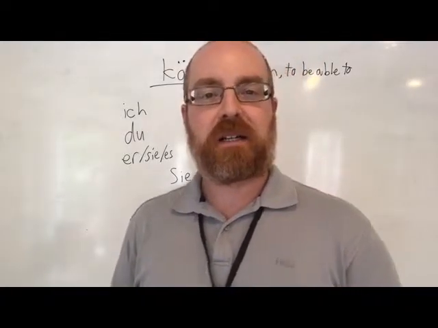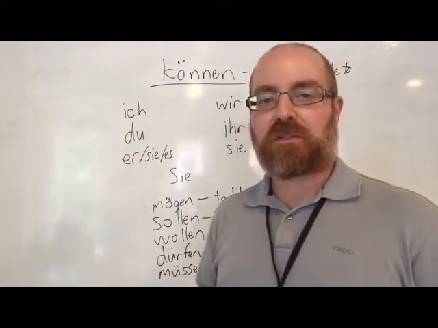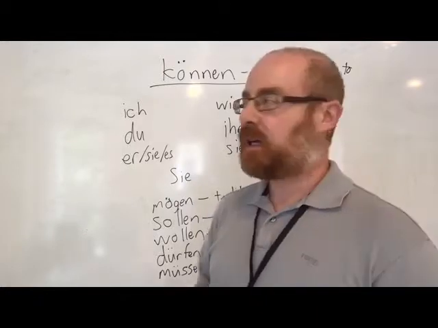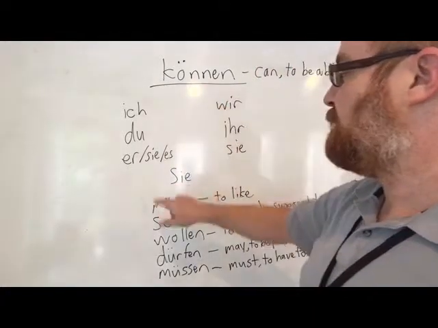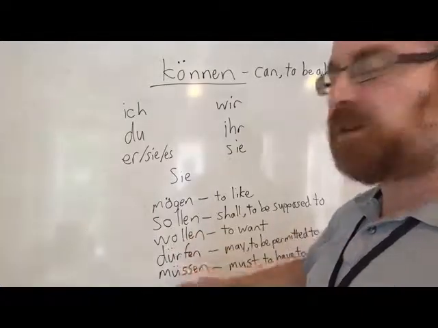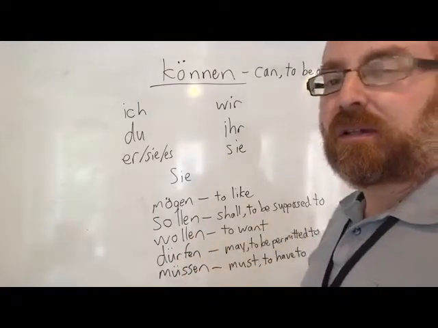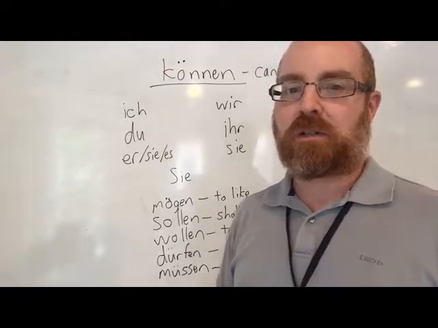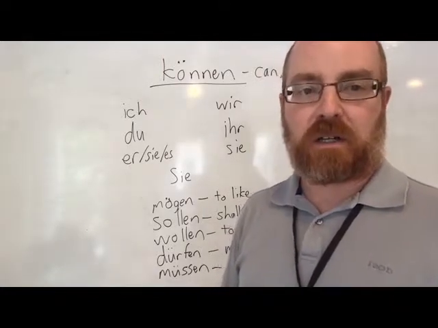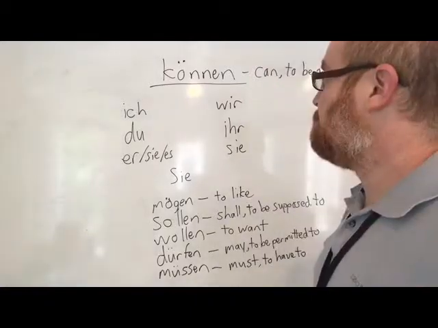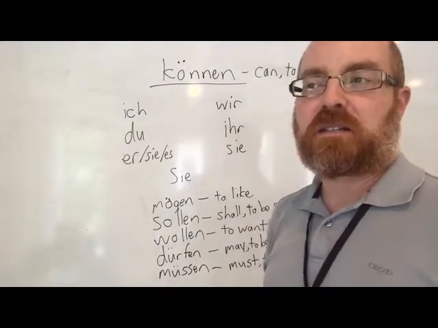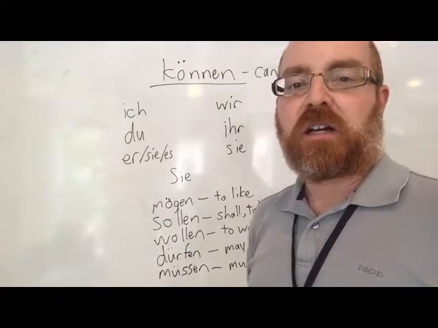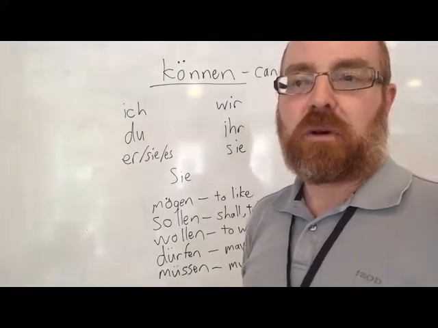Right now in this video we're going to be talking about modal verbs. Now this is a different class of verbs altogether that we conjugate in the present tense. And they are können, mögen, sollen, wollen, dürfen, müssen. Each one of these has its own stem vowel change with the exception of sollen. The difference here between modal verbs and stem vowel change verbs in terms of conjugations is that these stem vowel changes occur in the ich, du, and er, sie, and es forms.